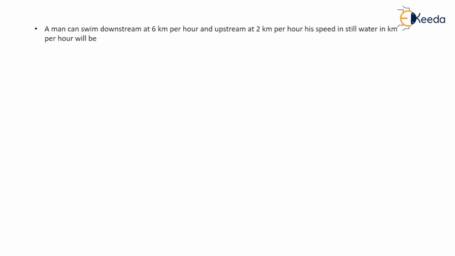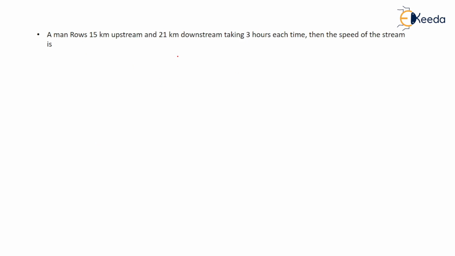Next, a man can swim downstream at a speed of 6 km per hour and upstream at a speed of 2 km per hour. Find the speed in still water. His speed, what that means? Means upstream plus downstream upon 2. So here you have downstream speed, you have upstream speed. You simply add this, divide by 2. We will get the man's speed, that comes out to be 4 km per hour. As simple as this.